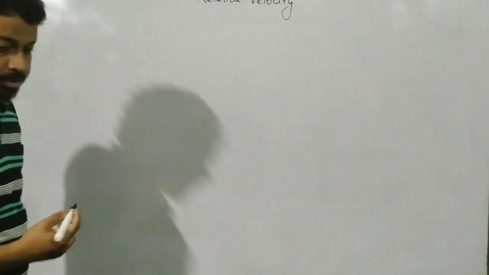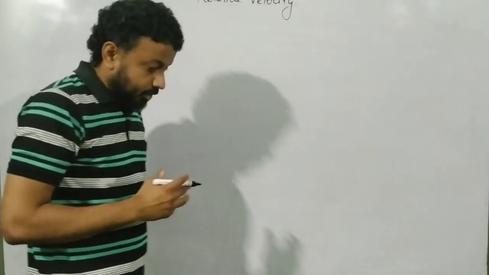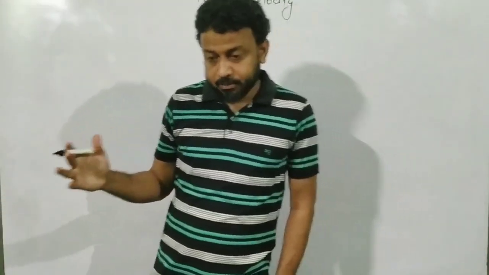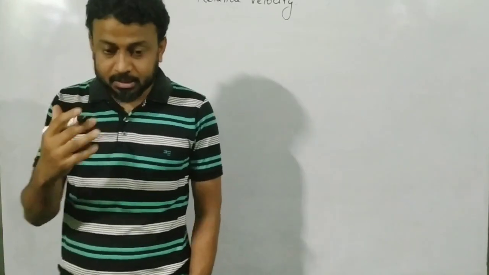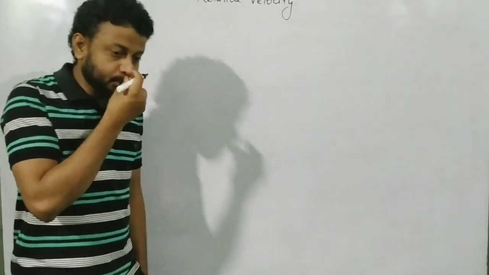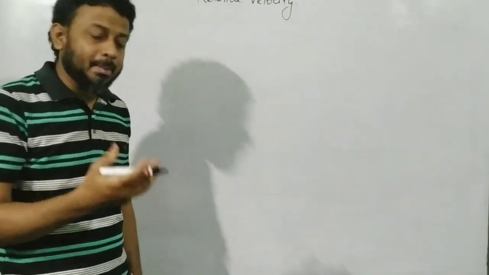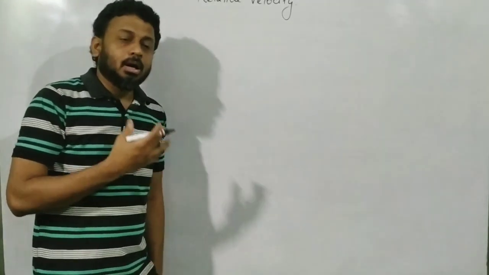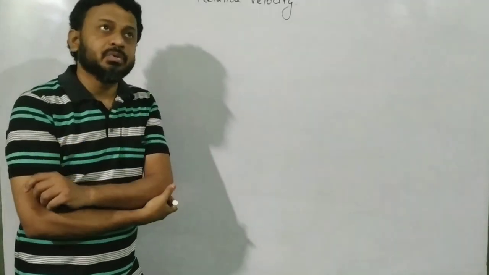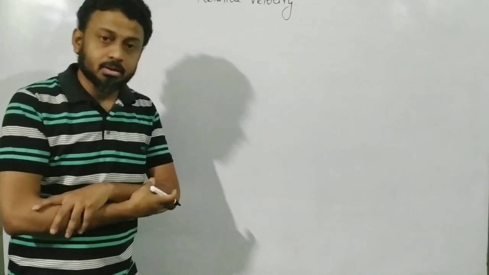Now relative velocity, there are three famous types of questions and two of them are extremely famous. One is called the river and boat problem, another is called the rain and man problem, and the third one is the aircraft and wind problem. So these all come under the category of relative velocity.